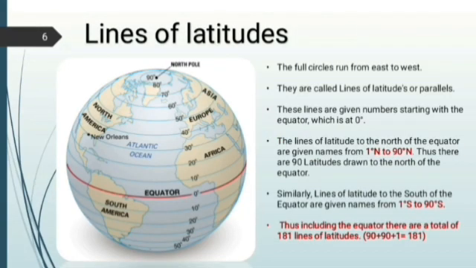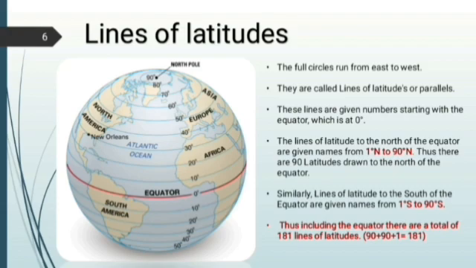Once again, learn about lines of latitudes. The full circles that run from east to west are called latitudes. These lines are given numbers starting with 0, which is the equator. In other words, the equator is shown as 0 degree. The lines of latitudes to the north of the equator are given names from 0 degree to 90 degree north.